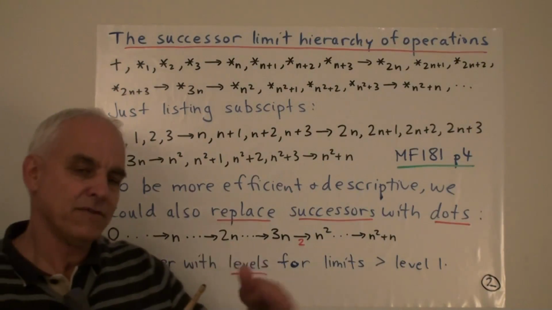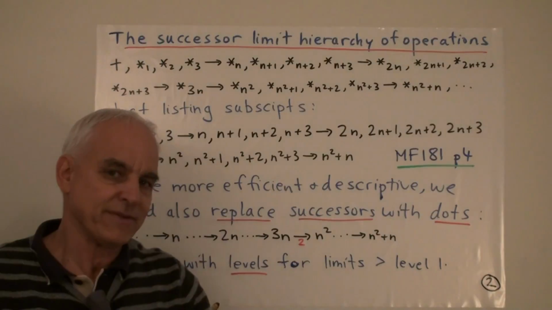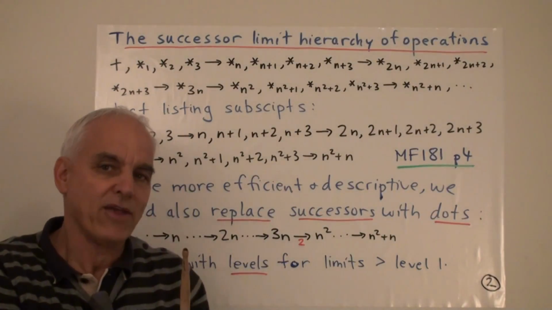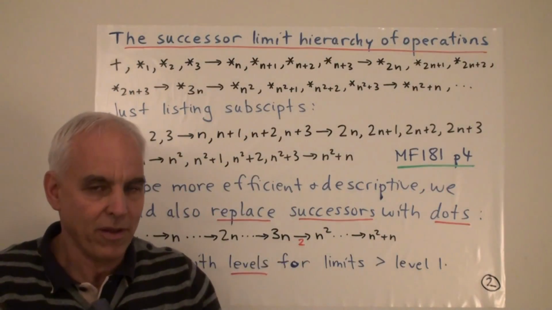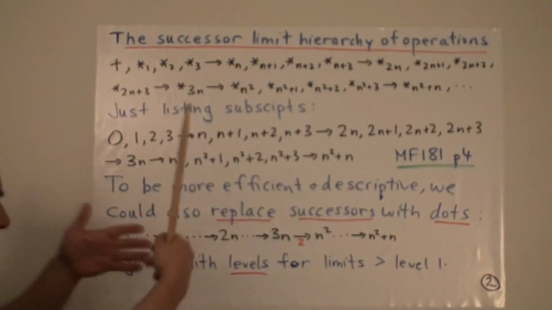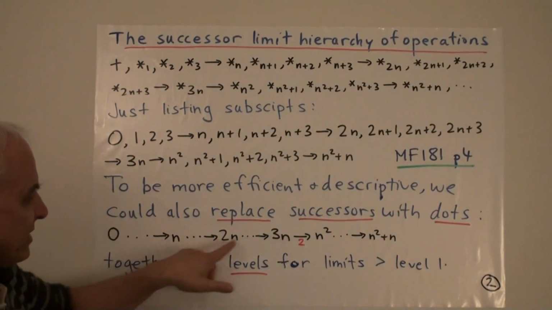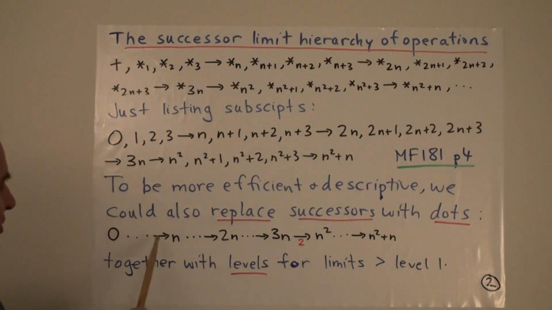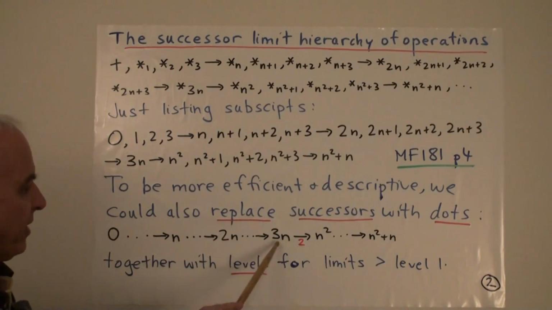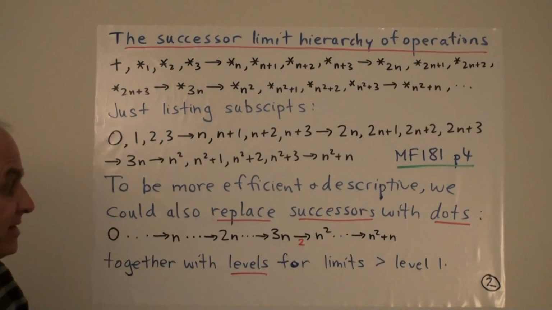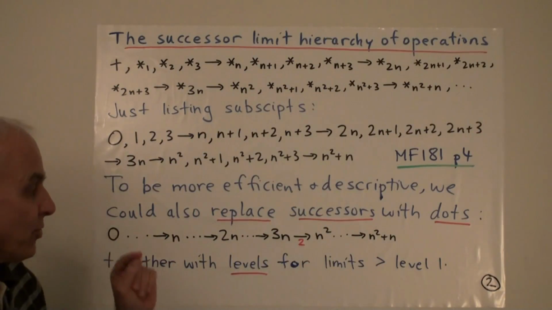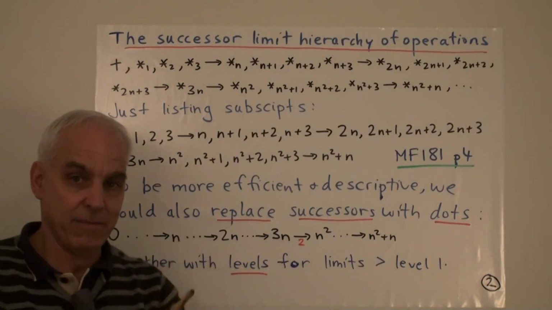So what we're going to do is kind of disregard or sort of suppress the successors themselves, because they're sort of simple, and we're going to focus on the first limits that we see. So there's a limit n, and then there's a limit 2n, and then 3n, and then n squared, and then so on. And something else that we're going to do is we're going to record the level of the limits.